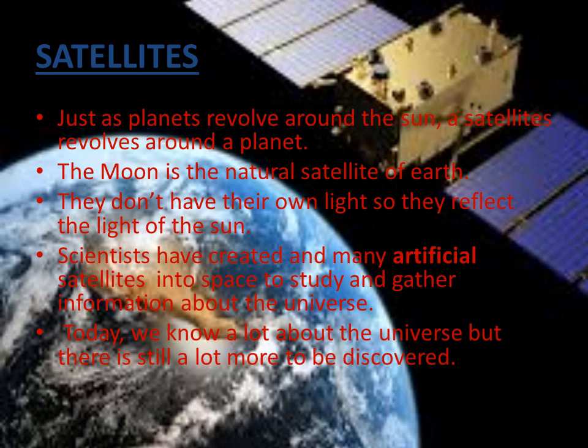Scientists have sent many artificial satellites into space to study and gather information about the universe. Today, we know a lot about the universe, but there is still a lot more to be discovered.